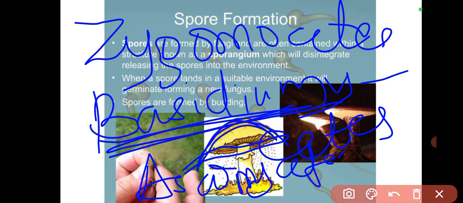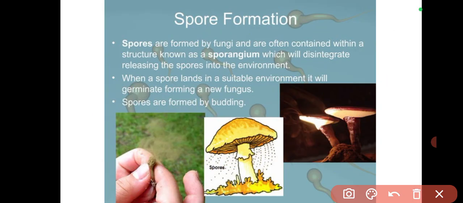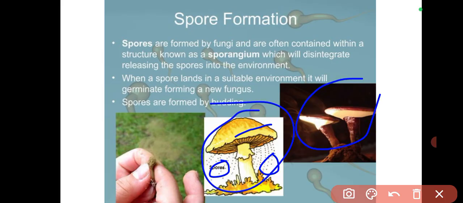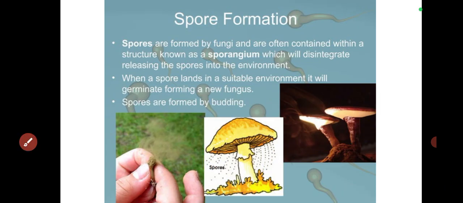That is where yeast belongs. When we review the classification, I'm going to show you all of this again. But the point is that you're going to see spores falling off the pileus of this organism, this mushroom. This is actually a mushroom, a species of mushroom shown here. All right. So those are spores.